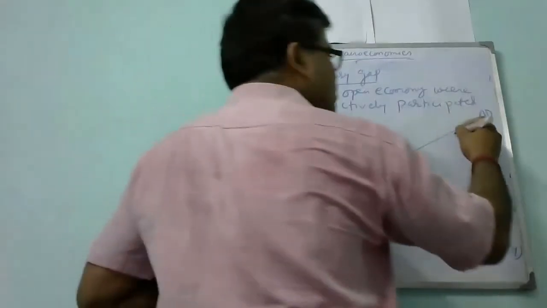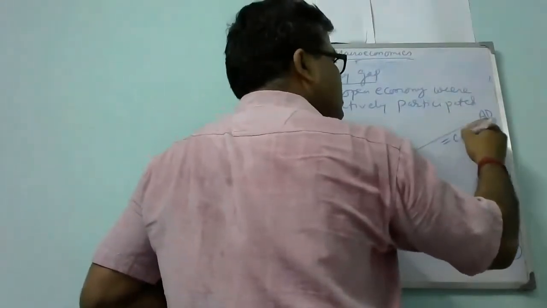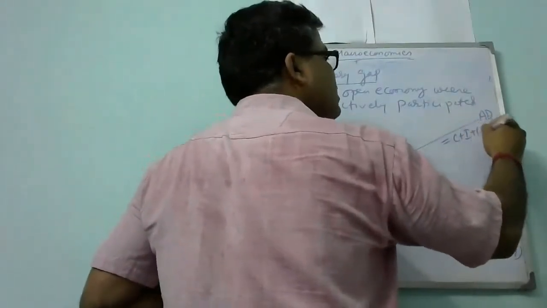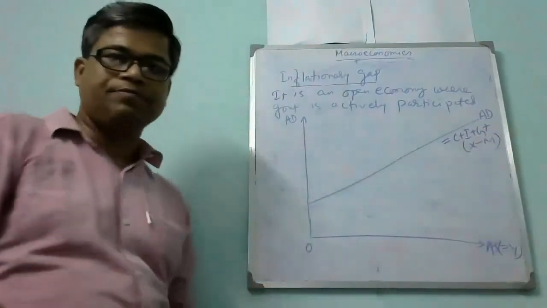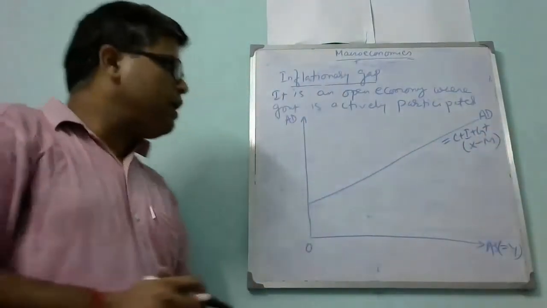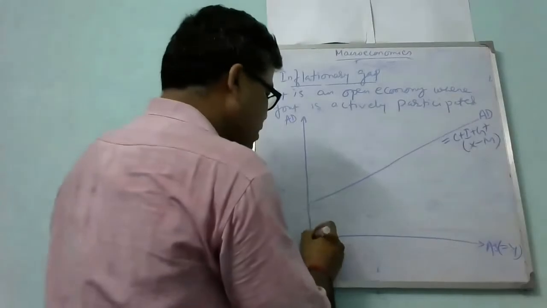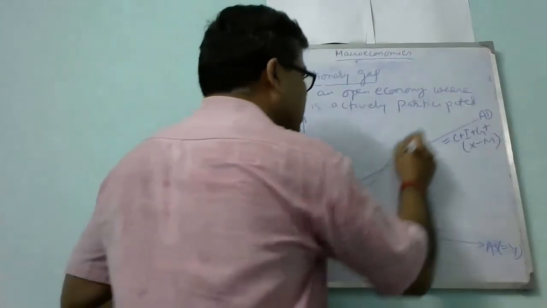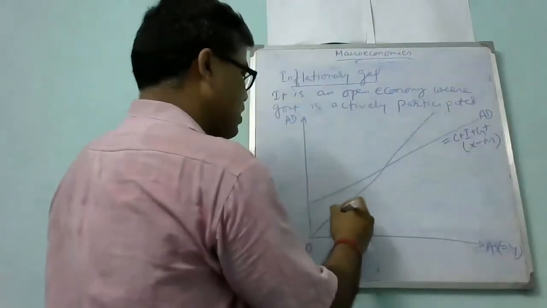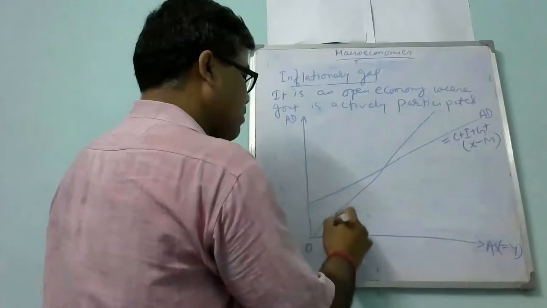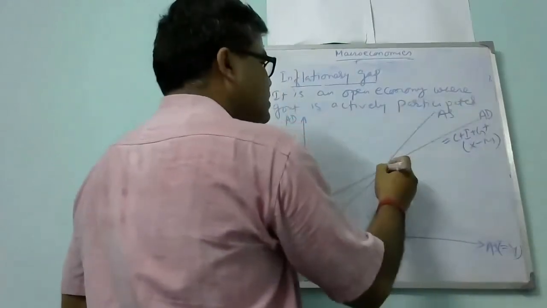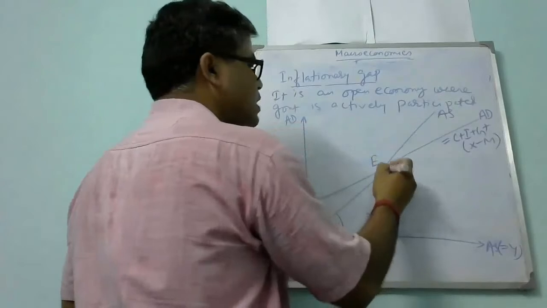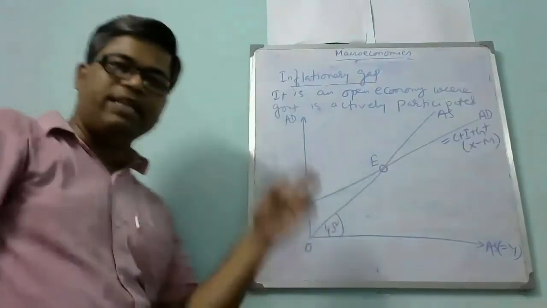So this is the AD curve, that means AD equals C plus I plus G plus X minus M. Everything is there. Now what is the aggregate supply? This is the aggregate supply, the 45-degree line.